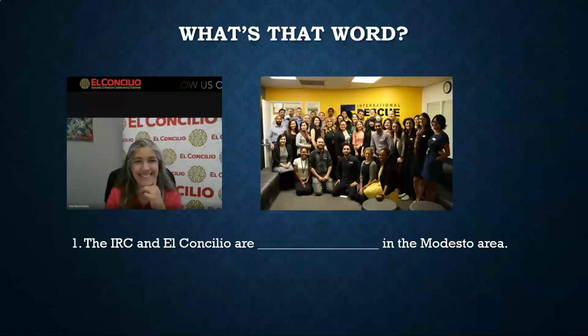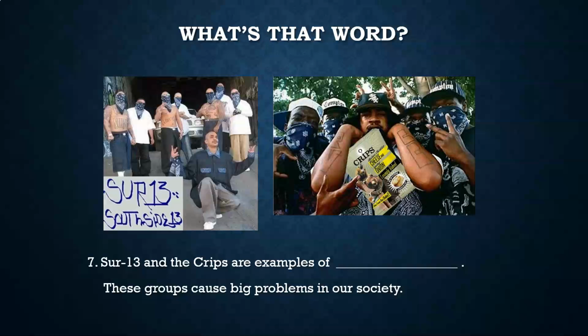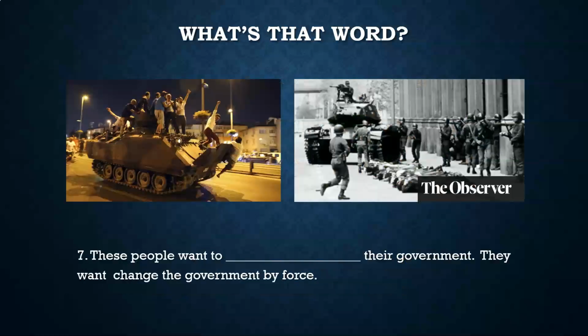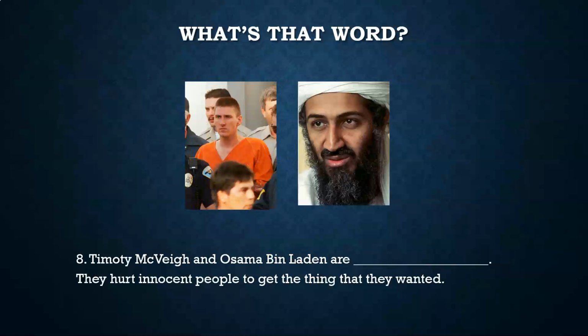All right, guys, let's review. The IRC and El Concilio are what? They are organizations in the Modesto area. Sur 13 and the Crips are examples of what? They're examples of gangs. These groups cause big problems in our society. Number 7, these people in these pictures want to overthrow their government. They want to change the government by force.